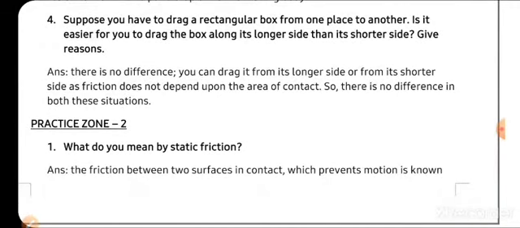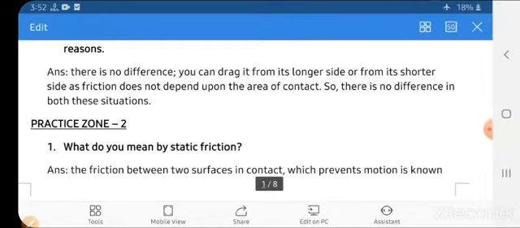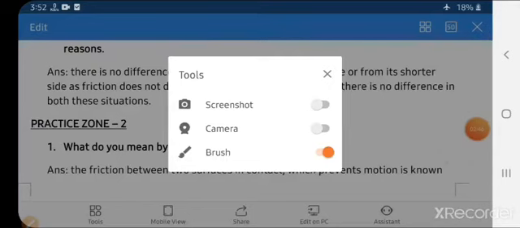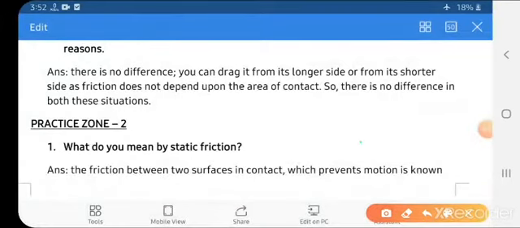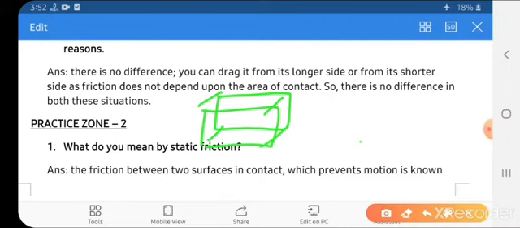Next is, suppose you have to drag a rectangular box from one place to another. It is easier to drag it along its longer side than its shorter side. This could be, meaning if you have a rectangular box, and we rub it from the breadth side, let us take an example, let us take this is a rectangular box, right? So if we rub this box from this side, that is the part with less area, and if we drag from that side, how much friction will there be, and if we drag from this side, then what will be the friction?